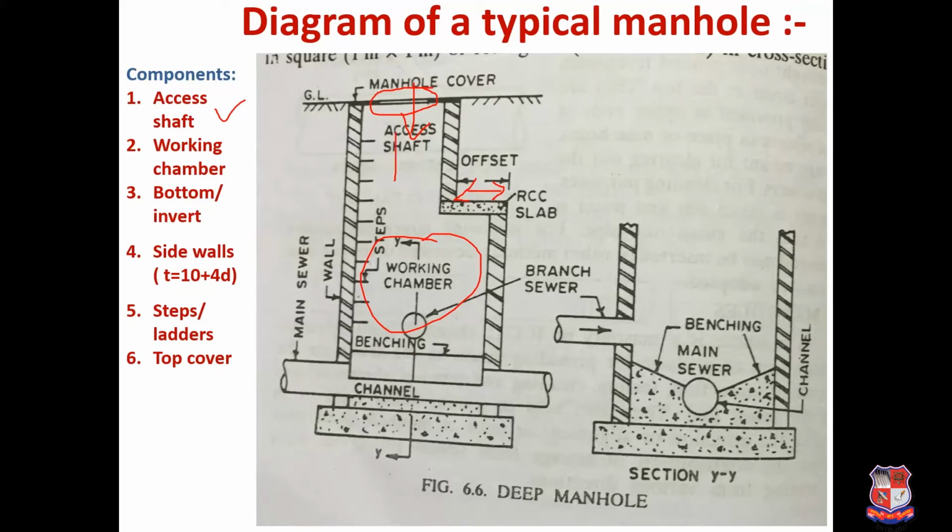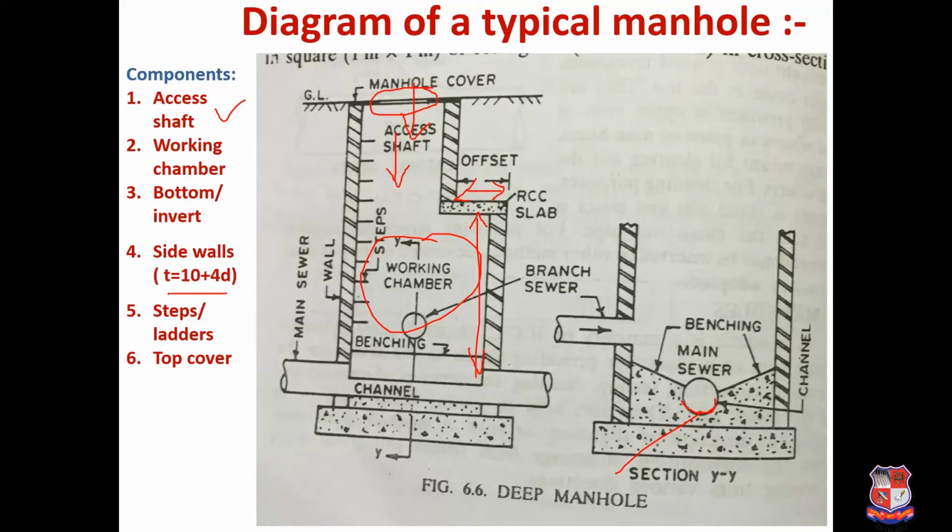So first one is access shaft. So here from where man will enter inside, that is called as access shaft. Then next is working chamber. So as I told you, this is the actual working chamber in which the worker has to work. So here proper height is to be provided, minimum 1.5 meter. Next is bottom or invert. So basically here you can see this particular sewer, this bottom part, it is generally called as invert.